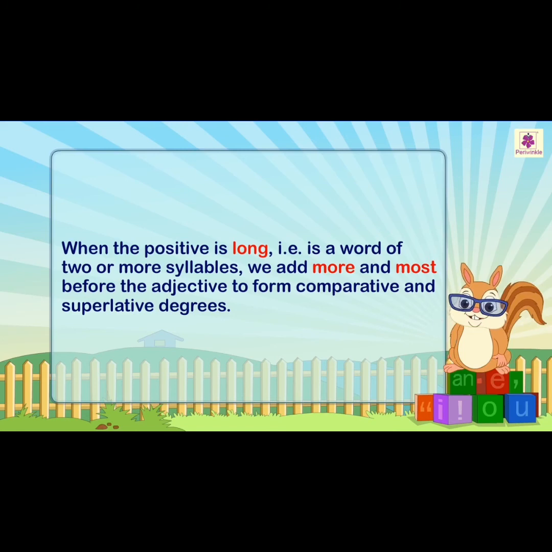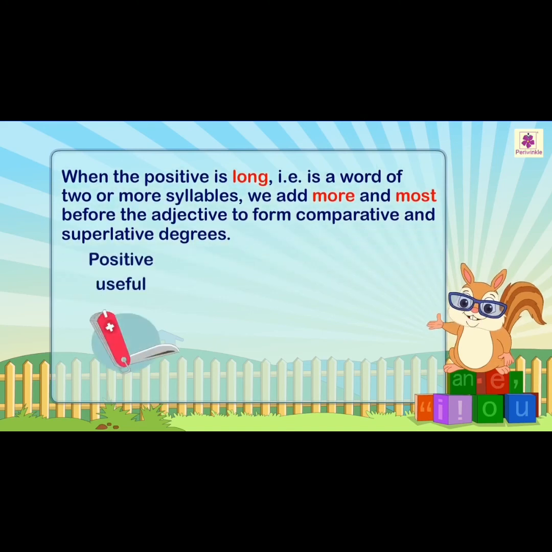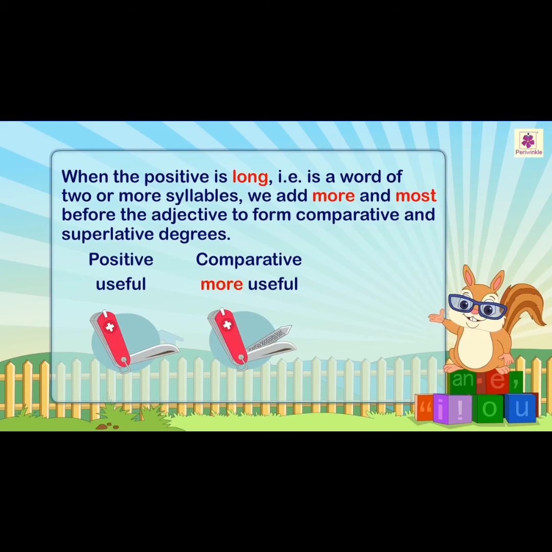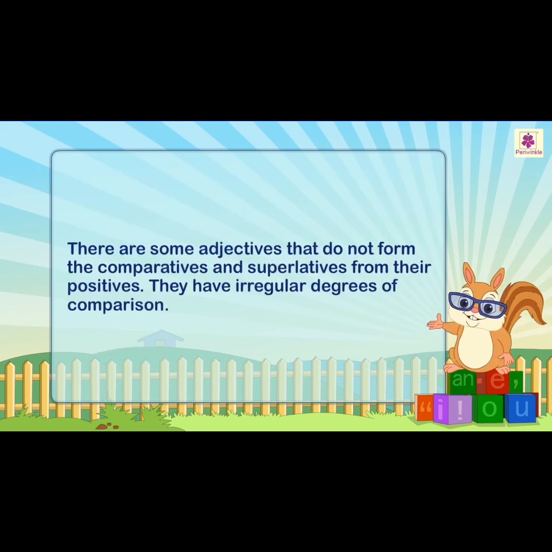Do you catch my point, children? I am giving some examples. Positive degree, for example, useful. Comparative degree, more useful. Superlative, most useful.